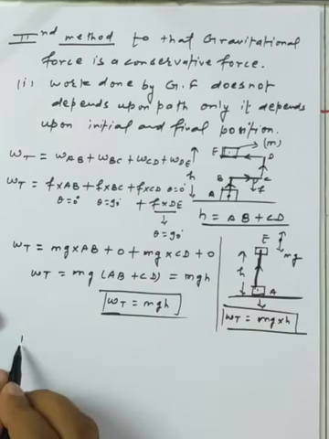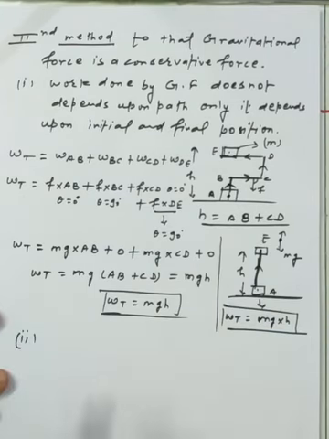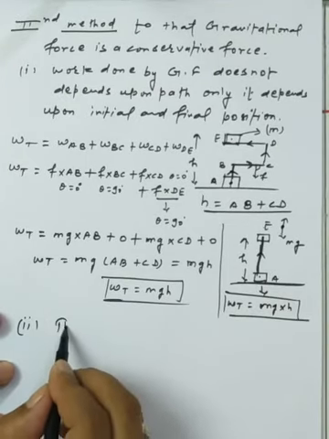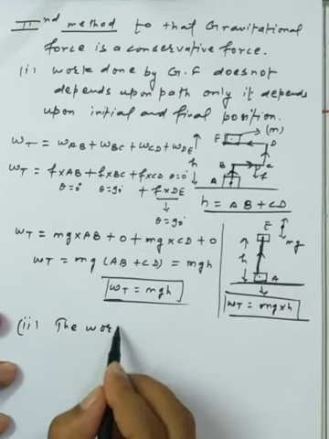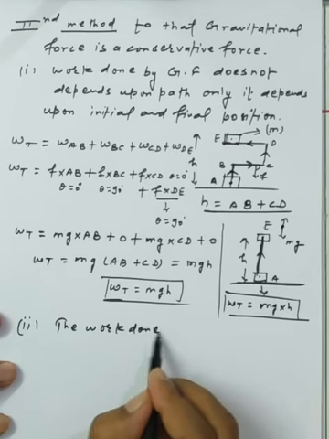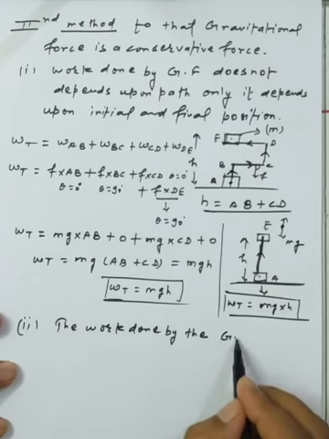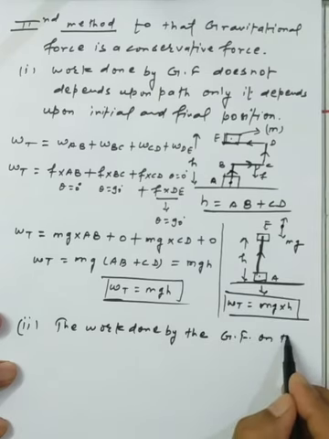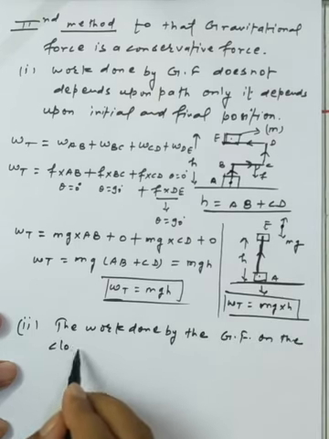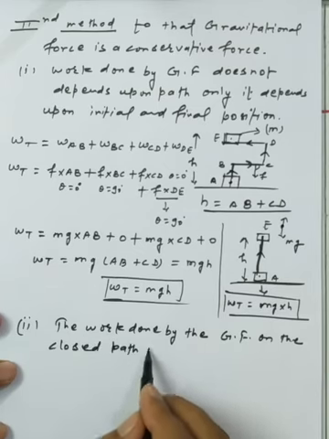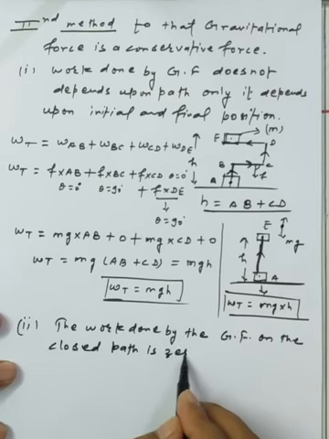Now the second point we want to discuss here: the work done by the gravitational force on a closed path will be 0.